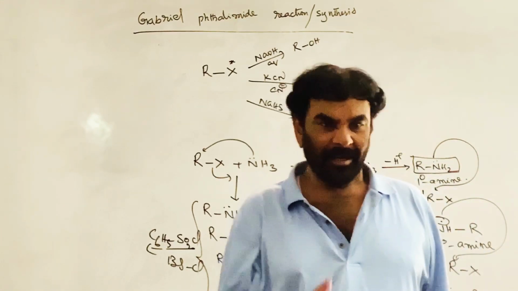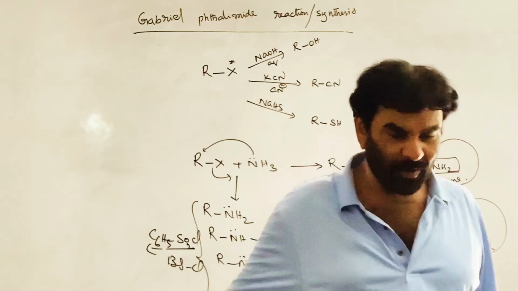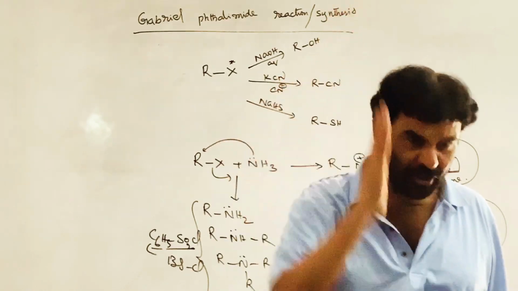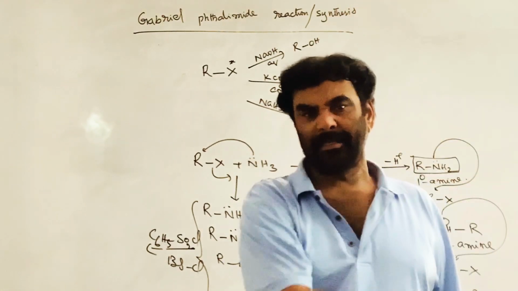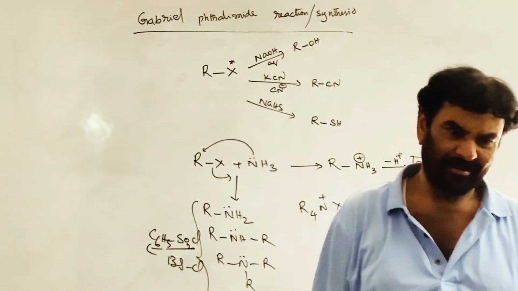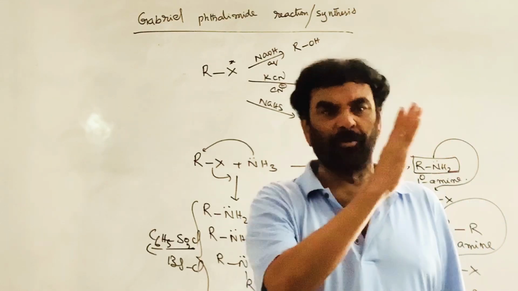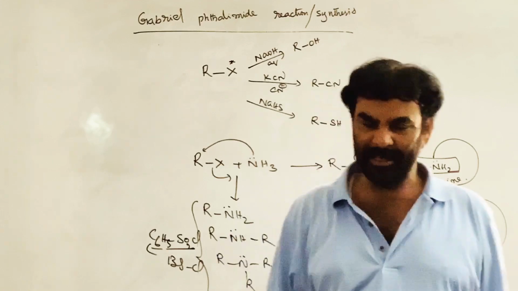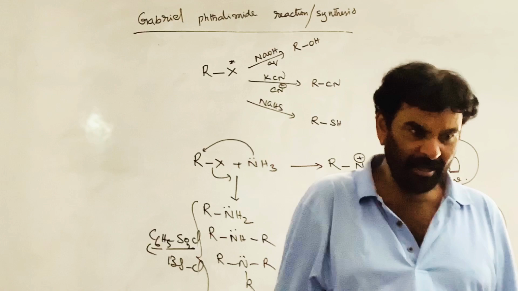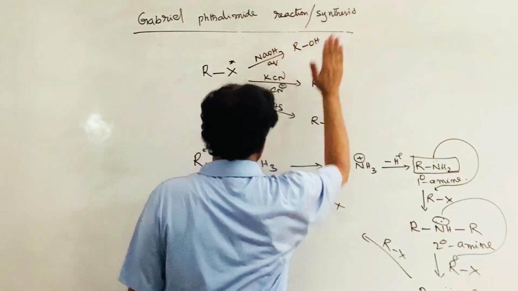Now, due to this difficulty, another reagent is required to introduce exclusively the NH2 group through the C-X bond, in place of the halogen. So a new reagent was proposed, and that reaction is called the Gabriel-Phthalimide reaction or synthesis.